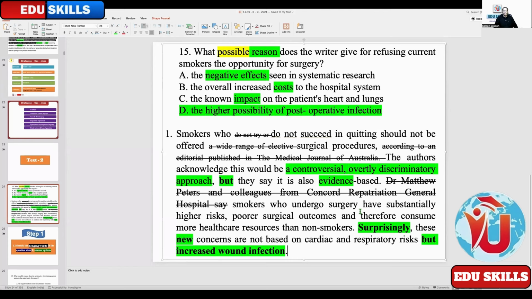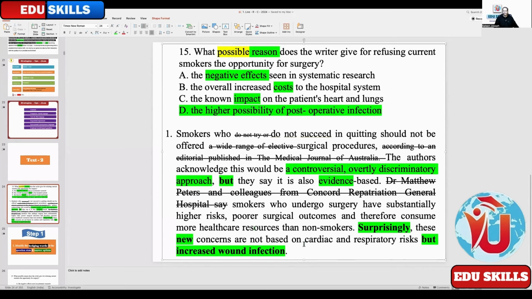Those who undergo surgery have substantially higher risk, poor surgical outcomes, and therefore consume more healthcare resources than smokers. So the reasons are given. What are the reasons? One, they have higher risk. Second, poorer surgical outcomes. And third, consume more healthcare resources. So three reasons are given there. You see the same strategy like the previous one, which was no official authentic material, and this is also authentic material.